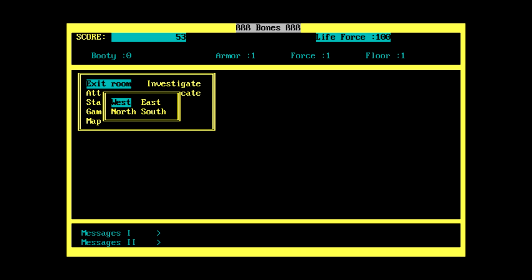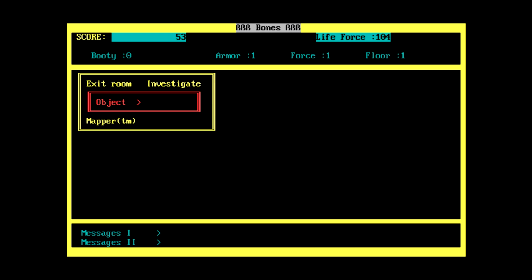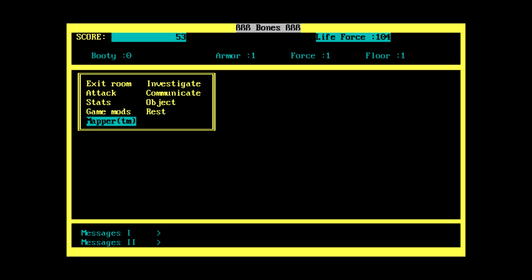Oh, I was already in this room. Well, let's head west again. Oh, we can't. Ooh, RAM chip on the floor. Excellent. Take it. RAM. 6K of main RAM. So, okay, the mapper isn't doing anything yet because we still need video RAM, apparently. But at least we got global RAM. So I think the video RAM is needed to actually look at the map, but the global RAM is all you need to actually start mapping. At least I think that's how it works.